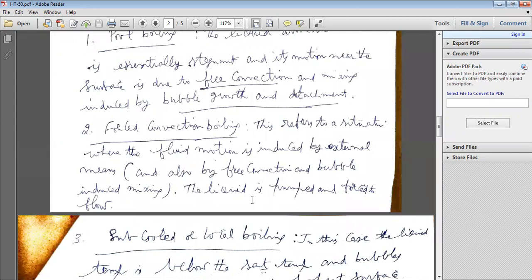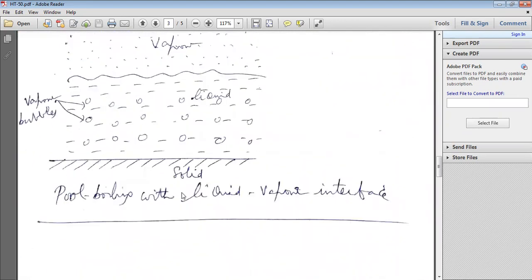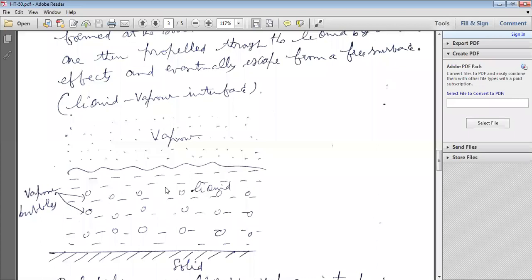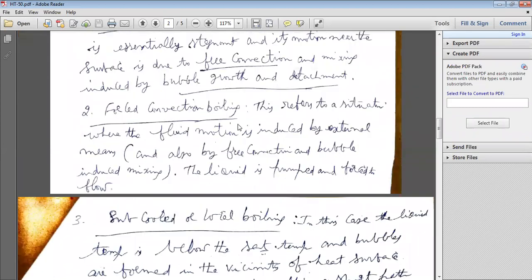So the liquid is pumped and forced to flow up to higher heights. That kind of boiling is known as forced convection boiling.